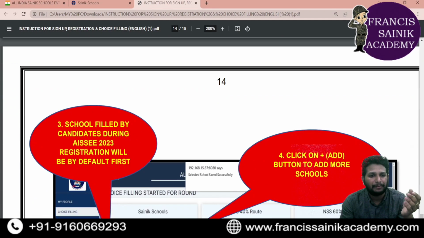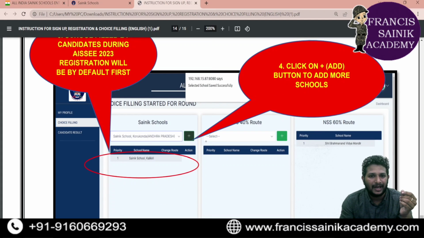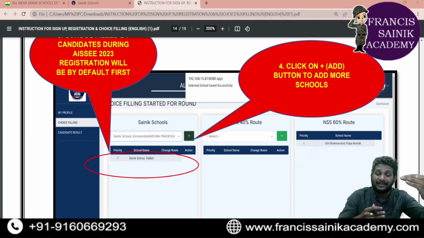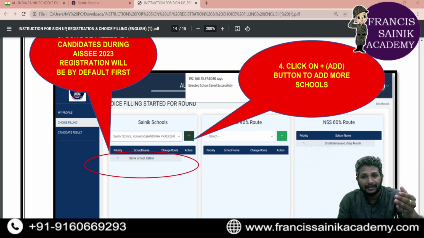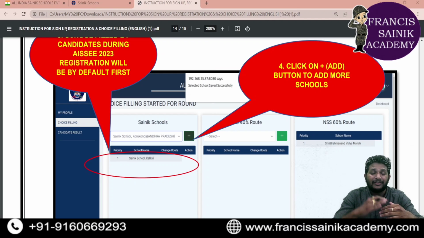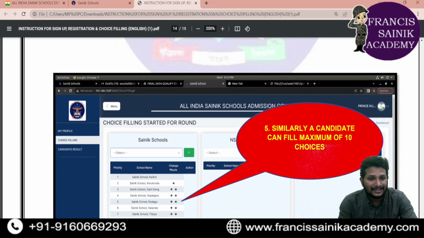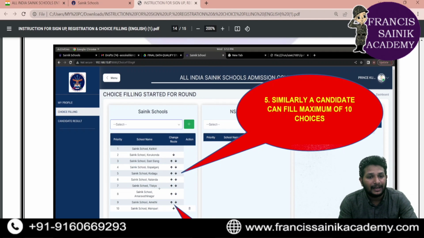Now, how to keep your preference? This is your first preference. If you look at the top, there is a plus symbol, right? This plus symbol helps you add more schools. The first preference is the one you submitted in the application form. Now if I click that plus symbol, you can add more and more schools and give preference for the next schools like this. You can add an extra 9 schools, because for the Sainik Schools category, you can give the option for 10 schools in total, since the first school is given by default, which you chose in the application form.